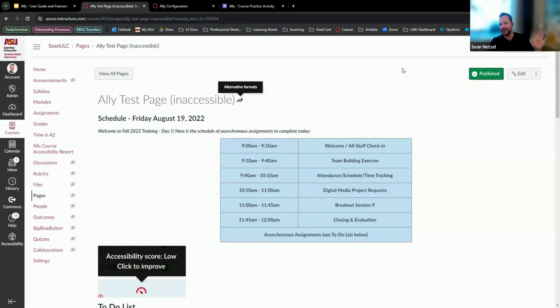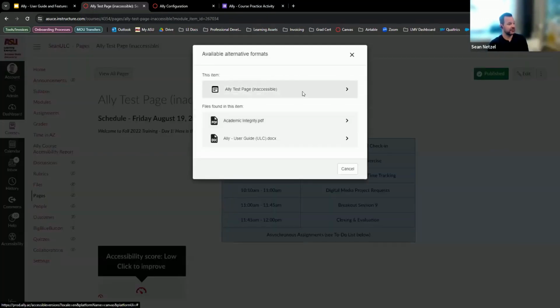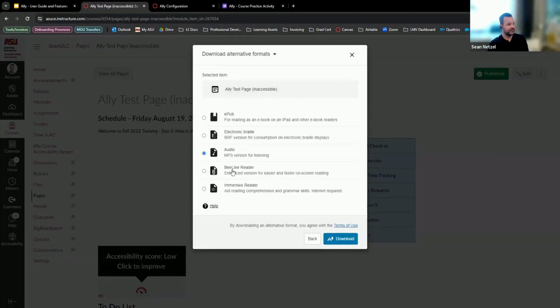Okay, so I'm not going to play it for you, but essentially it downloads an MP3 file, which can read all of it to you. So it's not very robust. It doesn't use AI. It reads it in that kind of robotic voice. But it is a way that you can download that MP3. It'll play everything that's on here. As long as everything's accessible, it'll play in the correct order. So you can use that function for the audio version.